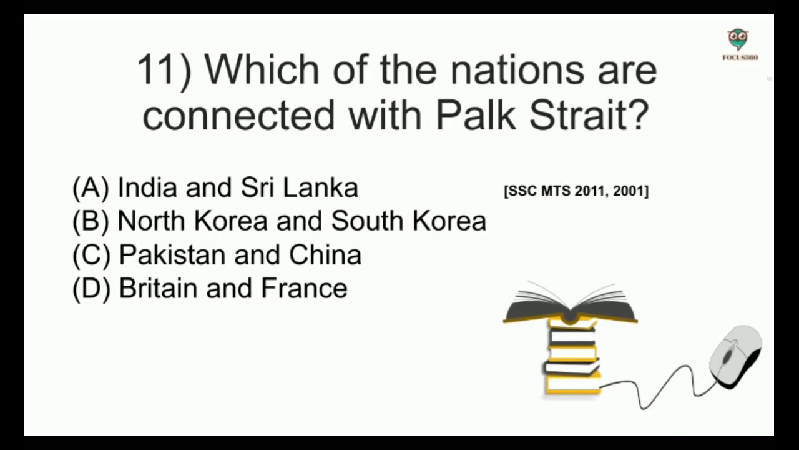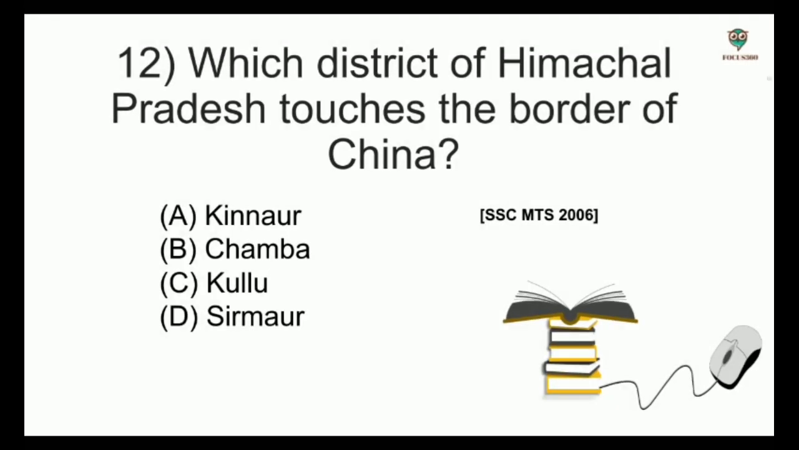Next question. Which of the nations are connected with Palk Strait? Options: India and Sri Lanka, North Korea and South Korea, Pakistan and China, Britain and France. And the answer is India and Sri Lanka. Next, which district of Himachal Pradesh touches the border of China? Options: Kinnaur, Chamba, Kulu, Sirmaur. And the answer is Kinnaur.